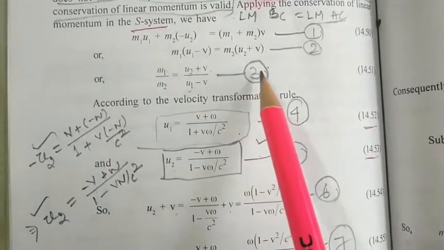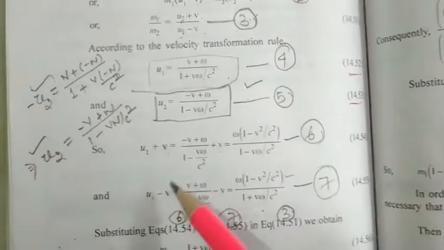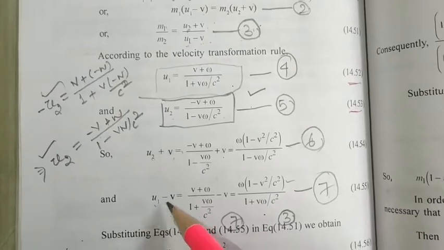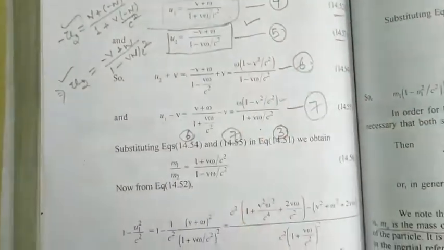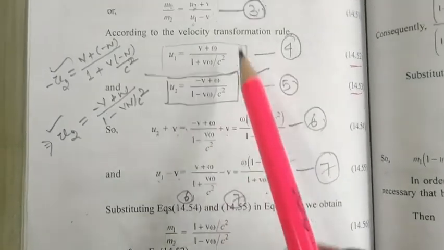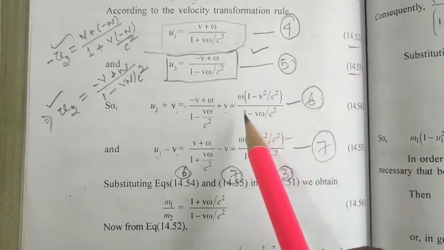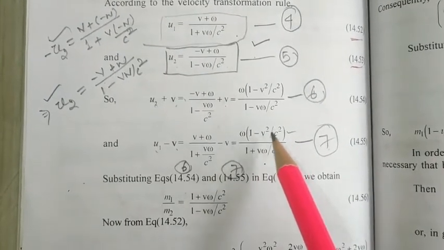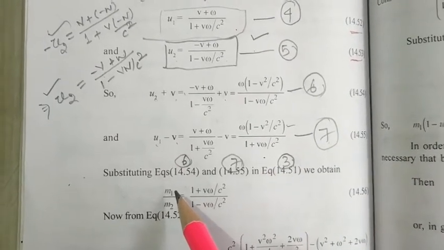In equation number 3, we have m1 by m2 equals u2 plus v by u2 minus v. Only for that we have calculated this u2 plus v and u1 minus v. These two values we are going to substitute in equation number 3. First u2 plus v means omega into 1 minus v square by c square by 1 minus v omega by c square, whole divided by omega into 1 minus v square by c square by 1 plus v omega by c square. So we can find m1 by m2.